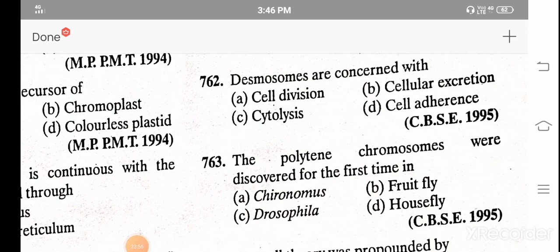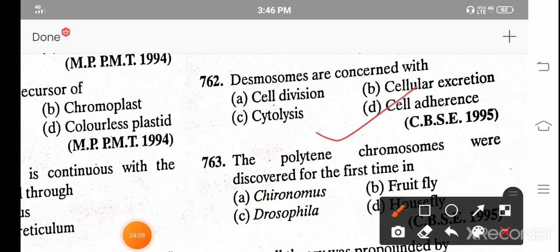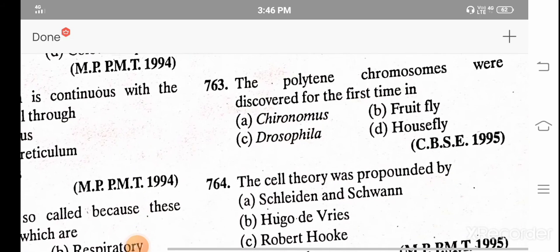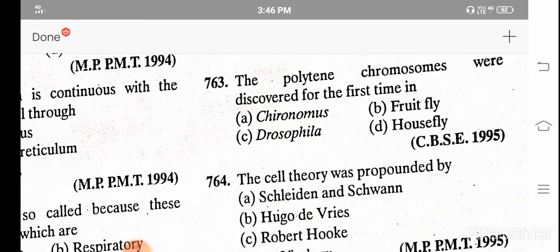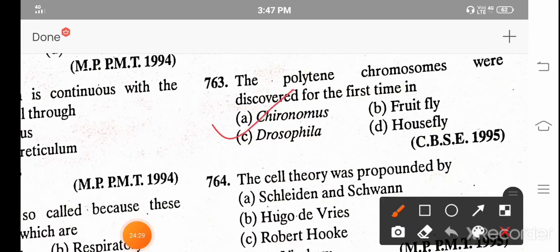Desmosomes are concerned with A. Cell division, B. Cellular excretion, C. Cytolysis, and D. Cell adhesion. And the correct answer is D. Cell adhesion. The polytene chromosomes were discovered for the first time in A. Chironomus, B. Fruit fly, C. Drosophila, D. Housefly. And the correct answer is Chironomus. Polytene chromosomes.